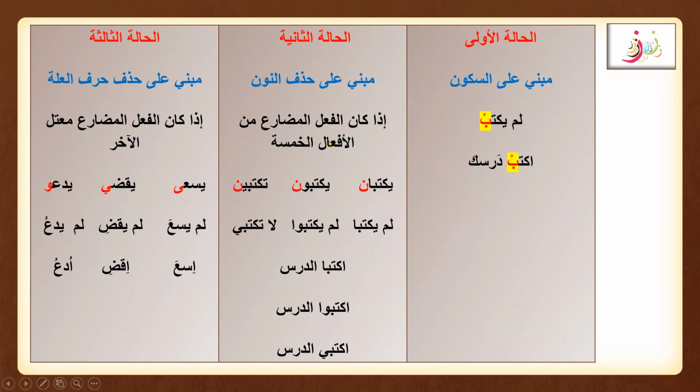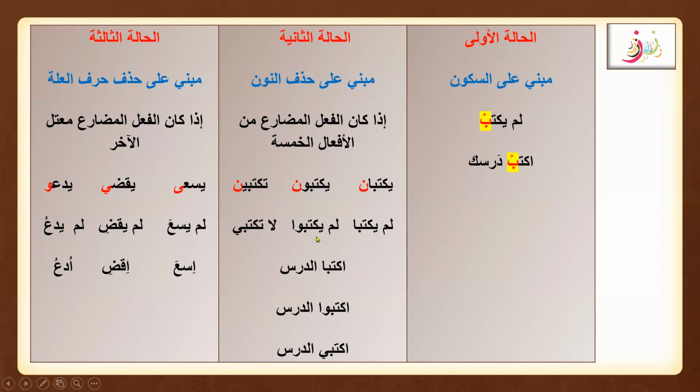So we are going to see how we are going to make the fi'l mudari majzoom. We know that by dropping the noon, by hadhf noon, we are going to make it majzoom. Like here, lam yaktuba, lam yaktubu, la taktubi. So here, just like that, we are going to drop this noon, not the majzoom, but here hadhf noon, to make the fi'l mudari.